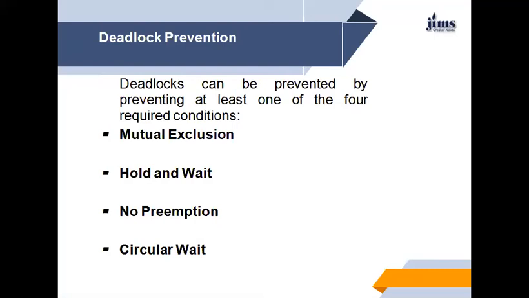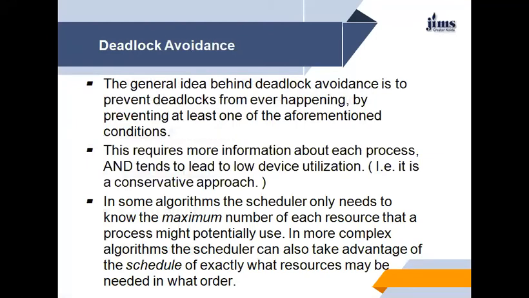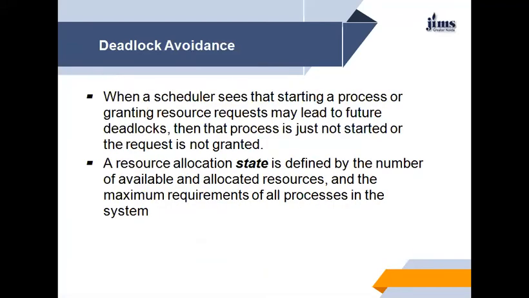So next is deadlock avoidance. The general idea behind deadlock avoidance is to prevent deadlocks from ever happening, by preventing at least one of the aforementioned conditions. This requires more information about each process and tends to lead to low device utilization. Then that process is just not started or the request is not granted. A resource allocation state is defined by the number of available and allocated resources and the maximum requirements of all processes in the system.